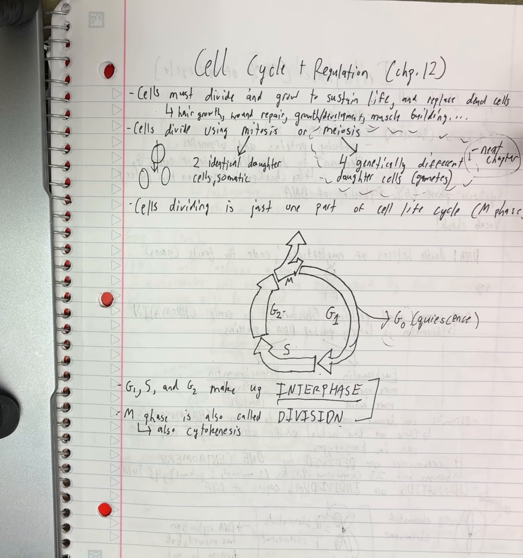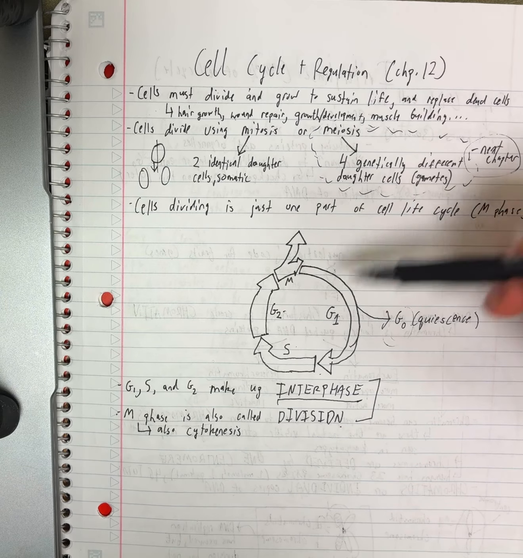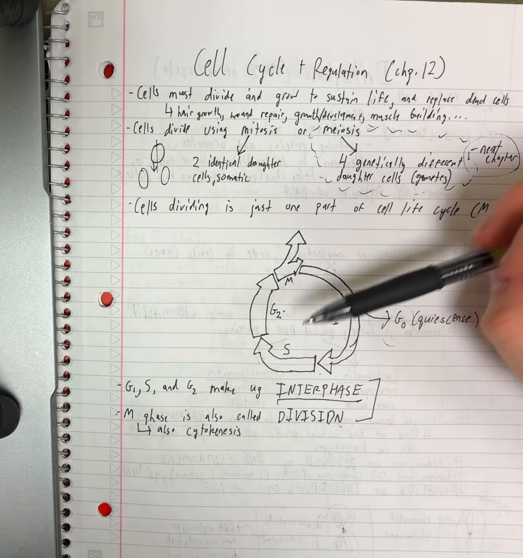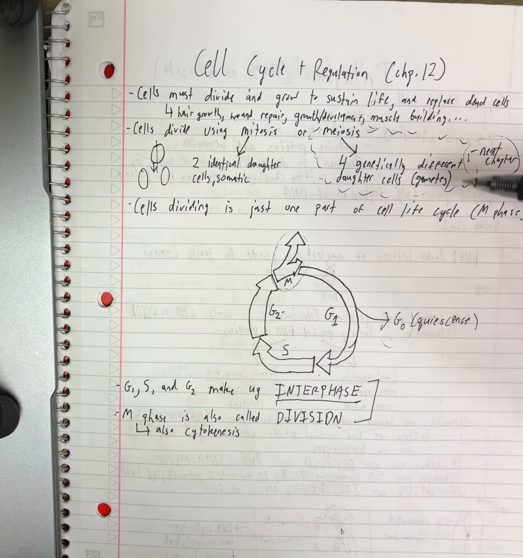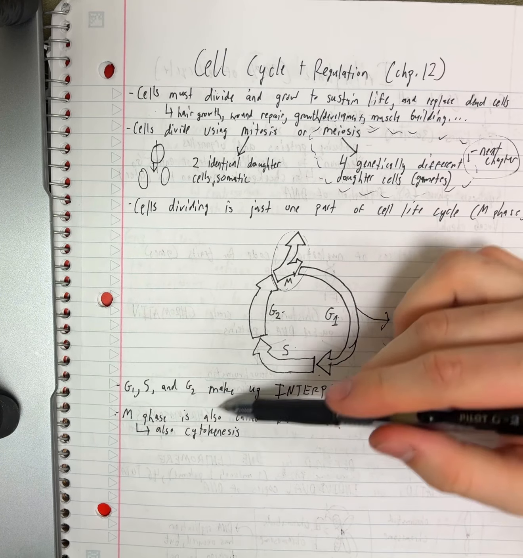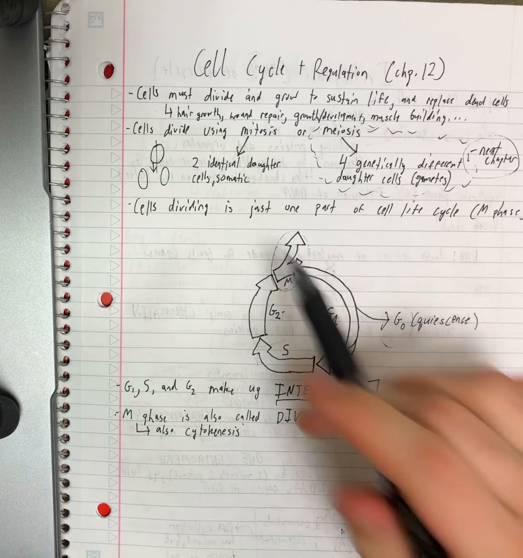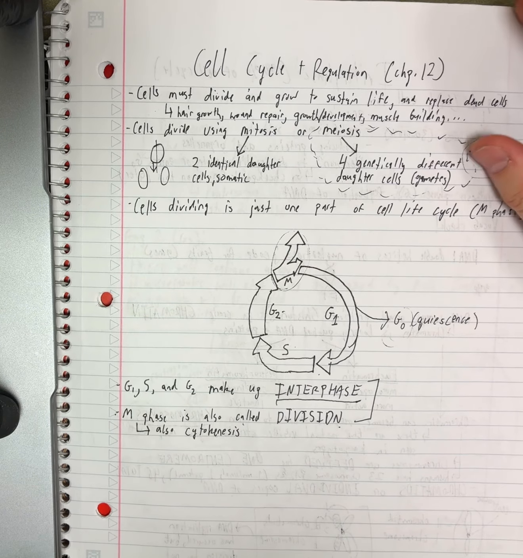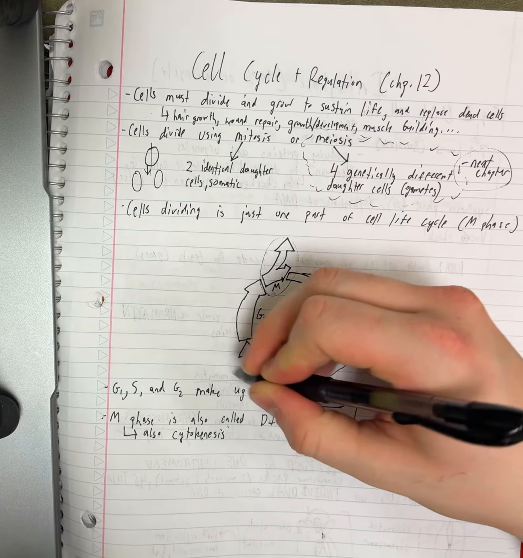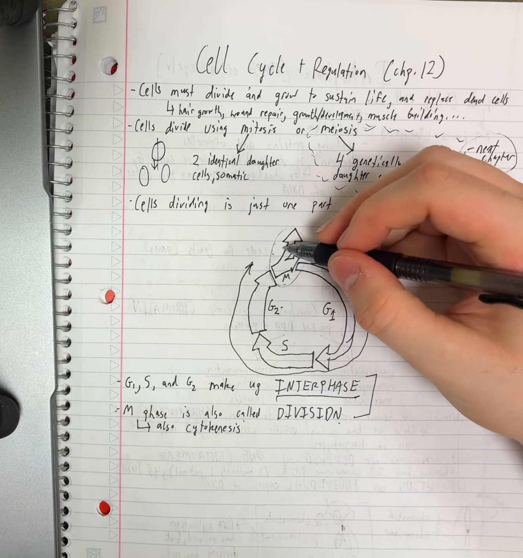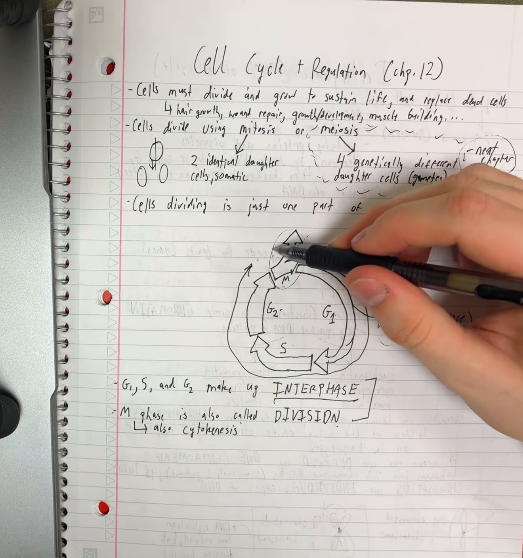And interphase is the cell growing, replicating its DNA, and preparing for the M phase up here, which is cell division, and also cytokinesis, which is the actual cutting of the cytoplasm. So these first three phases make up interphase, and then the M phase is where mitosis, meiosis, and cytokinesis are going to happen.